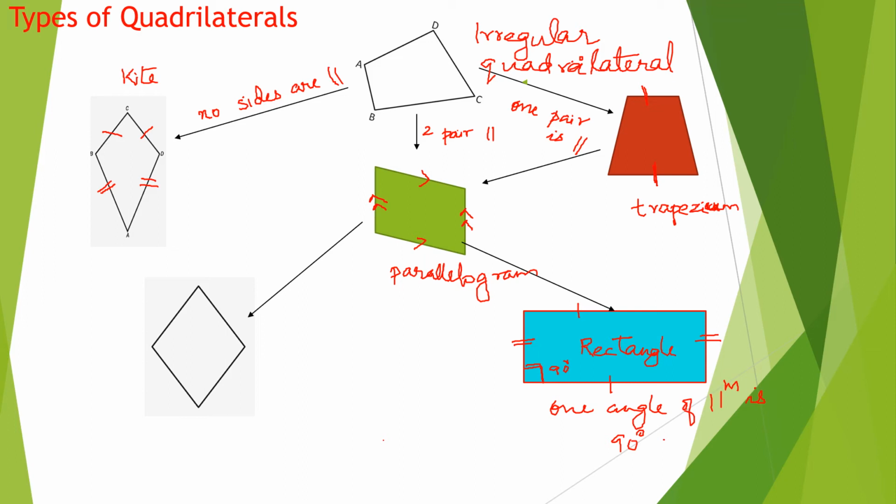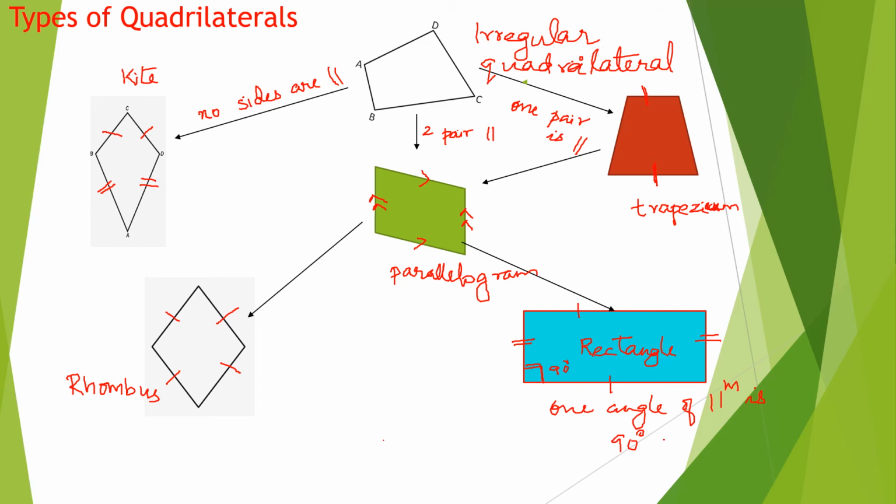But in a rectangle, opposite sides are equal. In a rhombus, all the sides are equal. There are other specialities also. As we move through the class, we'll be learning other specialities of these shapes. This is known as a rhombus. We also call it a diamond. Diamond shape. The specialty of a rhombus is that it is a parallelogram with all the sides equal.